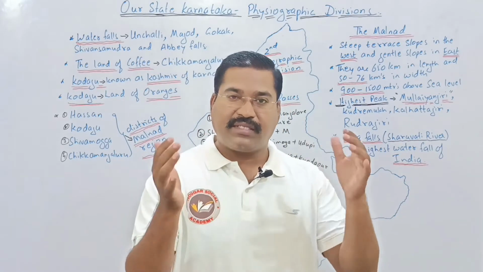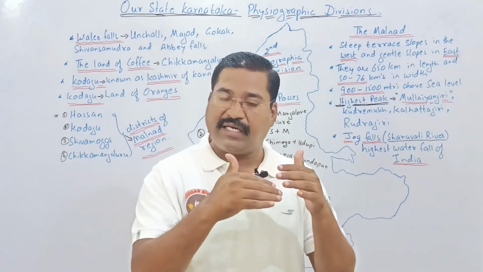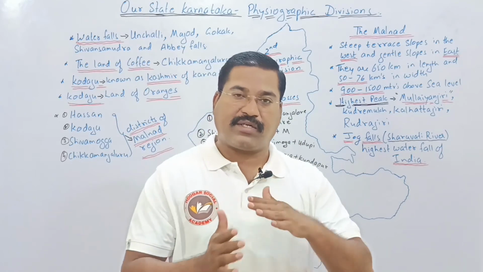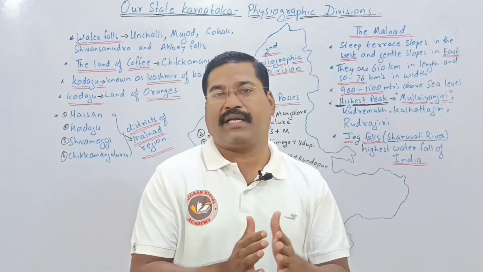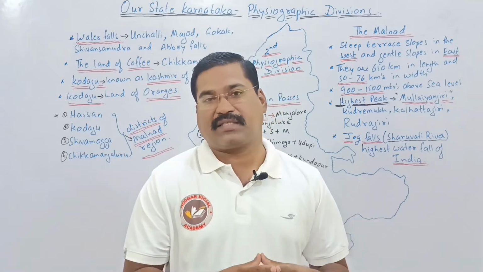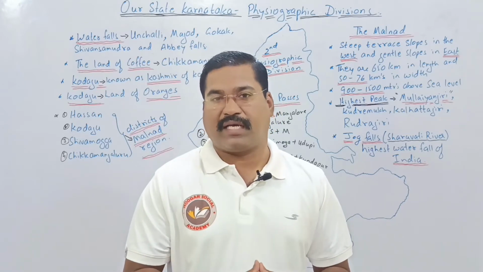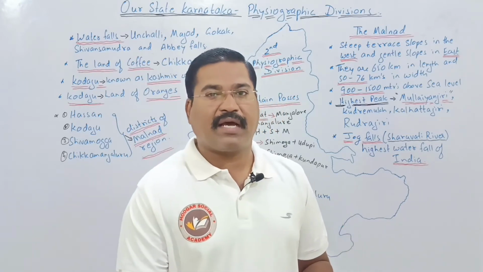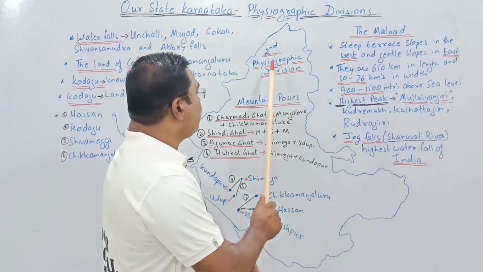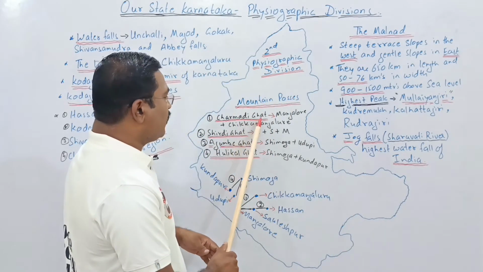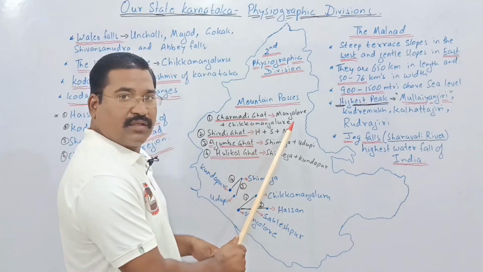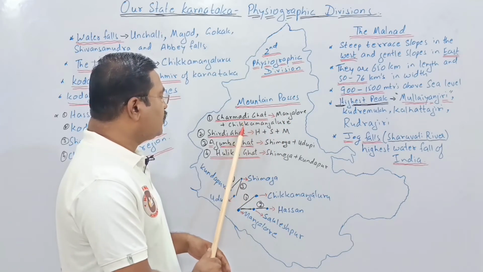As the mountains are continuous, a number of passes have been made to connect one place to another. We call them mountain passes. We have four mountain passes. First is the Charmadi Ghat, the mountain pass from Mangalore to Chikmagalur.